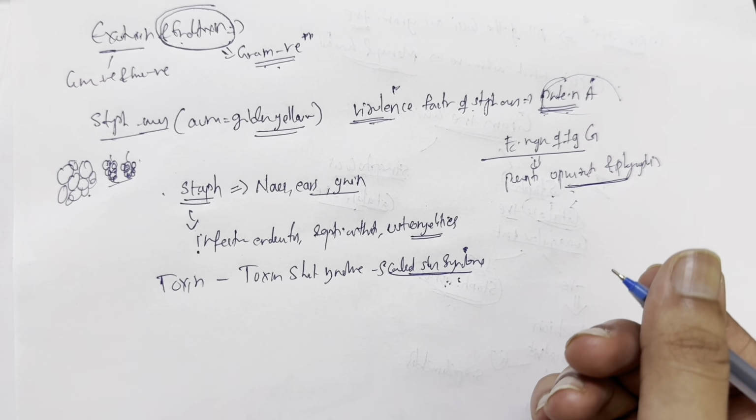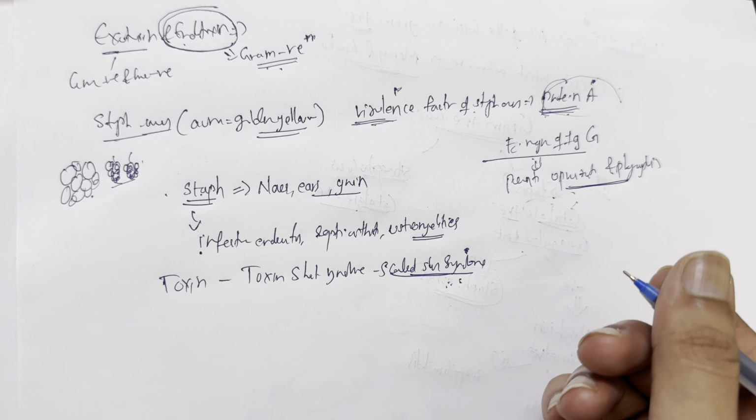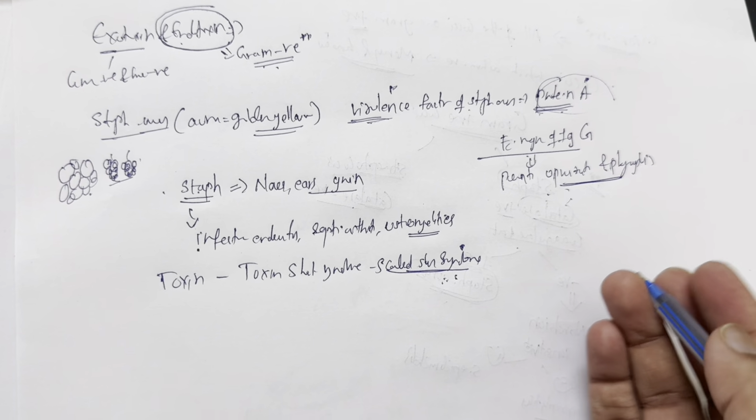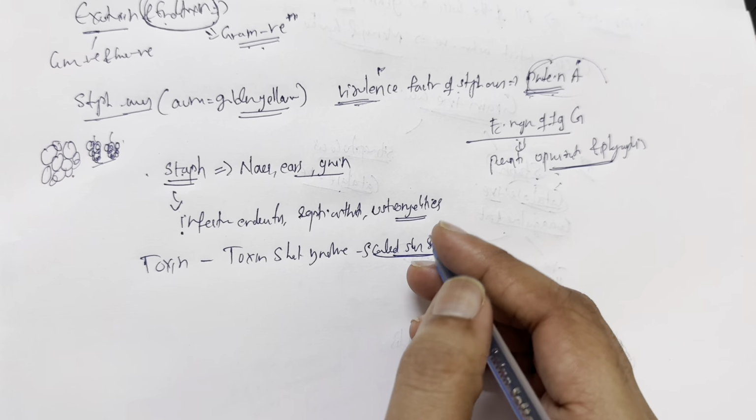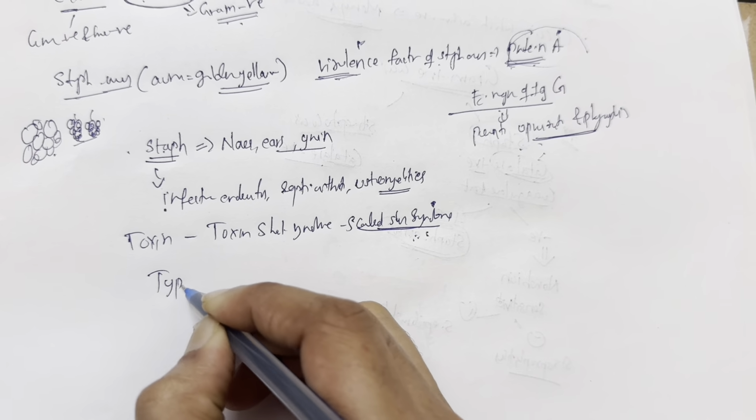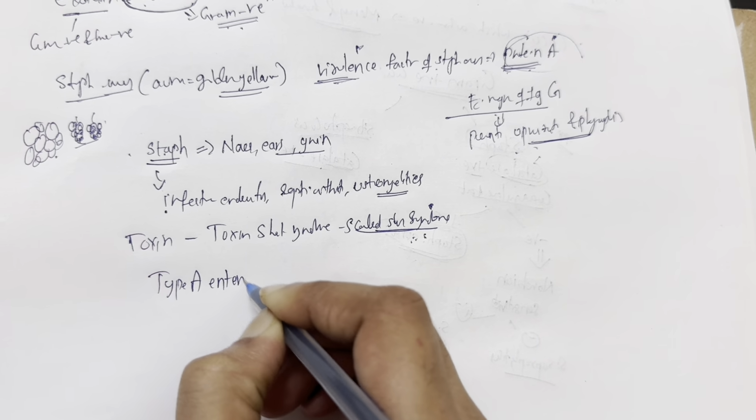But I want you to check it now on Google so you can remember it whenever you are thinking about Staph aureus.